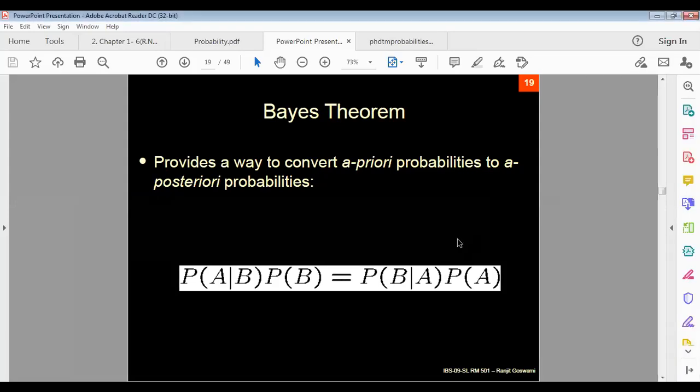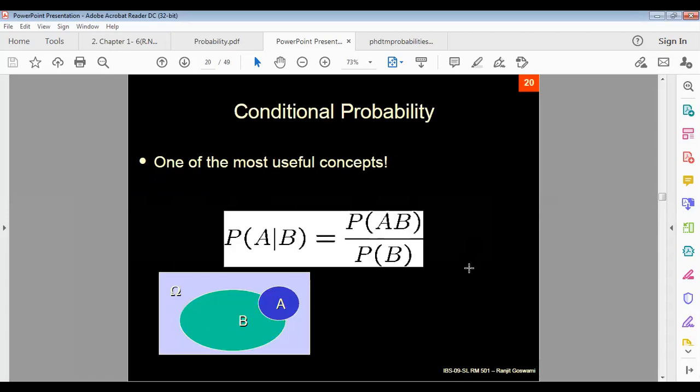Bayes theorem can be stated like this in a short form: it provides a way to convert a priori probabilities to a posteriori probabilities. That means probability of A when B happened, multiplied by probability of B, equals the probability of B when A happened times probability of A. We are using the conditional probability here.